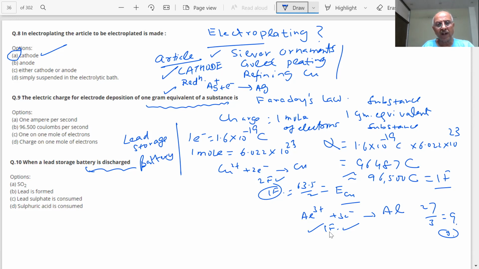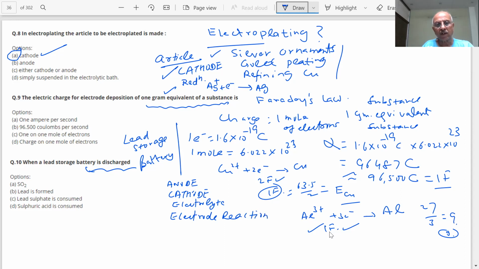What we need to learn for the exam, student, is what is anode, what is cathode, what is the electrolyte, and the electrode reactions for every battery or cell.